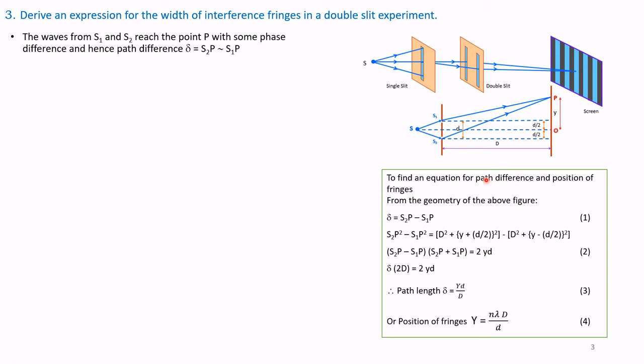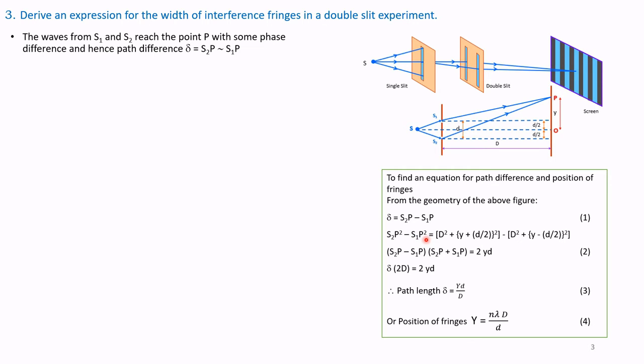To find an equation for the path difference and position of fringes, we know that delta is equal to S2P minus S1P. This is S1P and this is S2P. Therefore, we will consider squaring: S2P square minus S1P square.